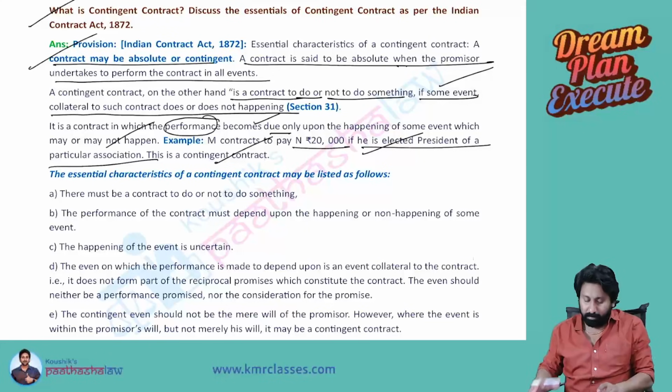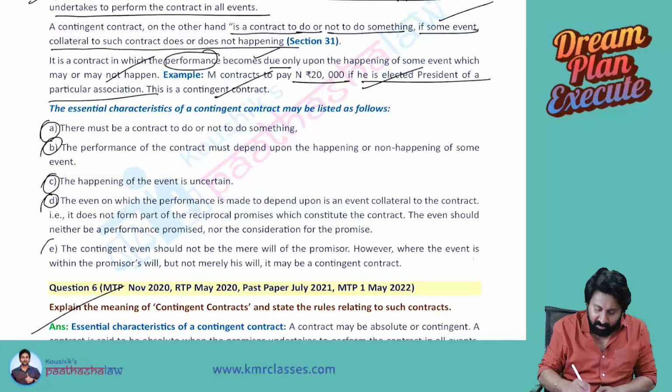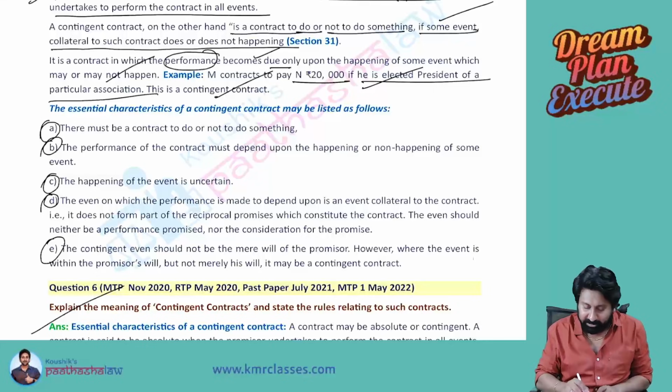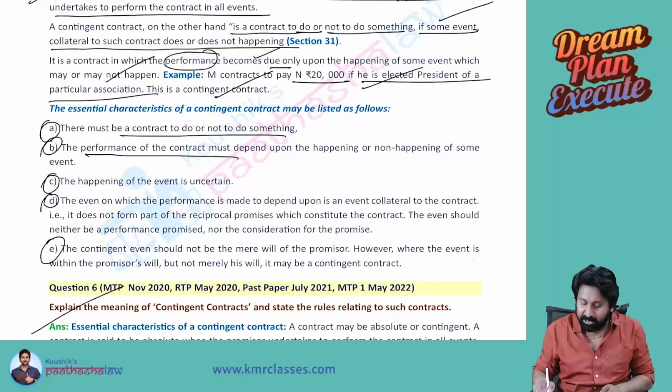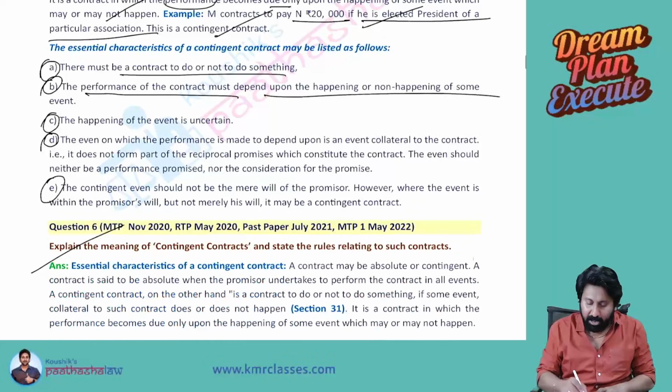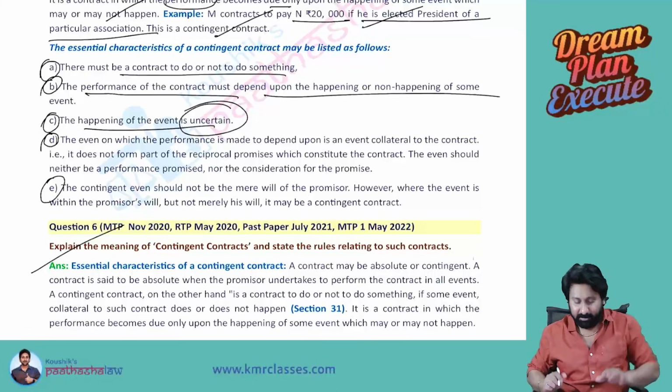Next, essentials. There are five points now. Must and should, you need to write the five points. There must be a contract to do or not to do something. Performance depends on the happening or non-happening of an event. The happening of the event is uncertain. It may happen, may not happen. I may be elected, may not be elected. I may pass, may not pass. Next.